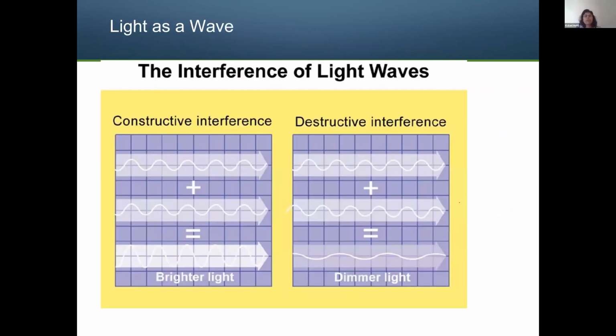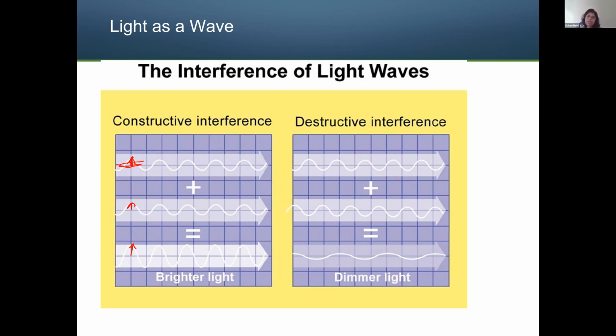Now, interference of light waves can be constructive. That means they combine and create a high intensity. A simple example: in this wave there is a height, which we call the amplitude. Now this is another wave that has almost the same amplitude. The resultant of the overlap of the first wave and second wave has double the amplitude of a single wave. That is constructive interference, and it creates a brighter light than what you sent.